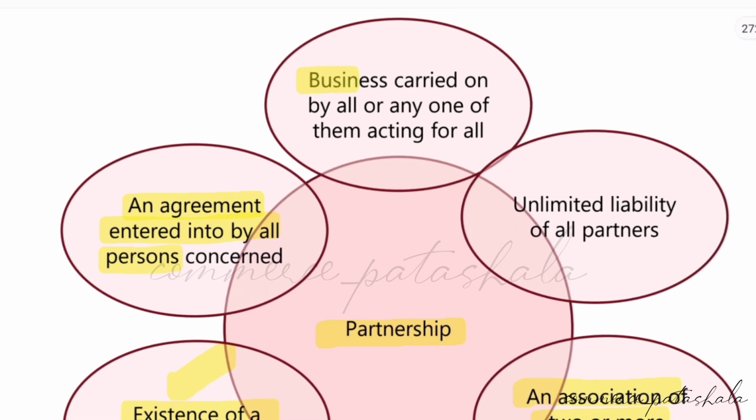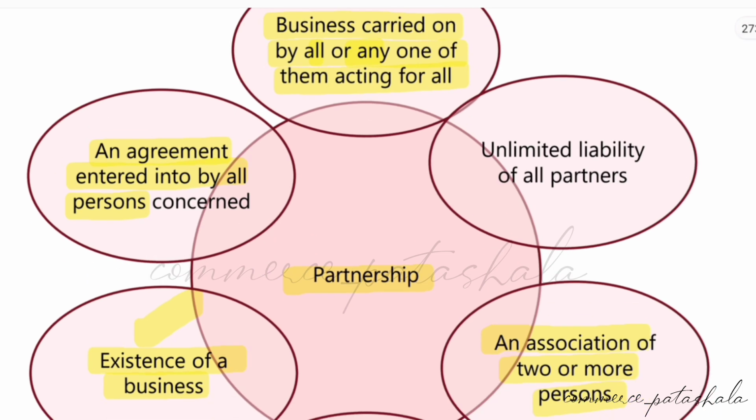Next is the business carried on by all or any of them acting for all. Here, under the partnership business, the business is carried on by any one of them acting for all, or all of the people together participating. One of the most important features of a partnership business is that the liability of partners is unlimited.